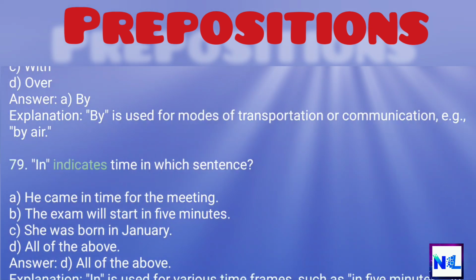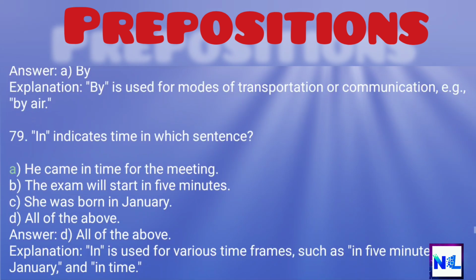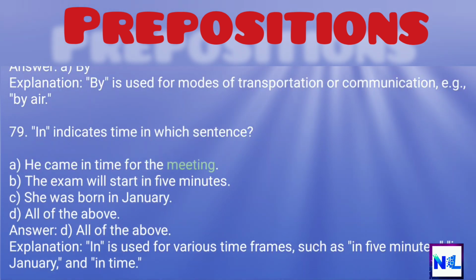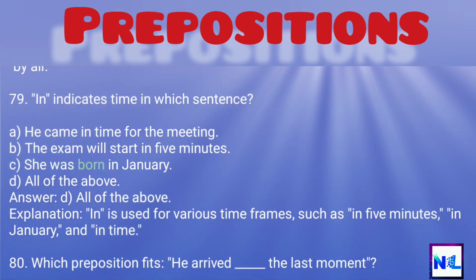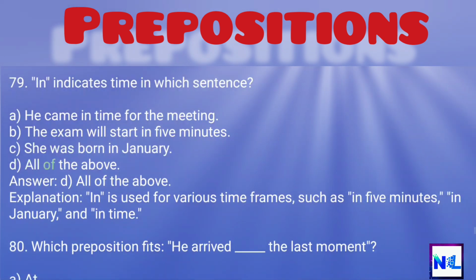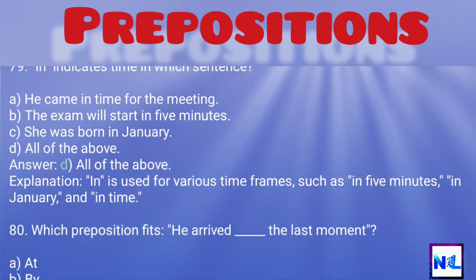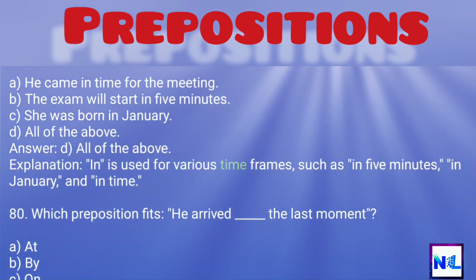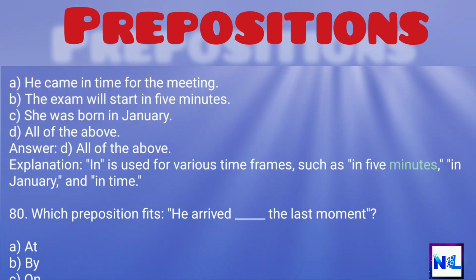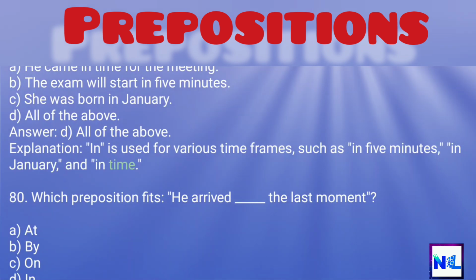79. In indicates time in which sentence? A. He came in time for the meeting. B. The exam will start in 5 minutes. C. She was born in January. D. All of the above. Answer: D. All of the above. Explanation: In is used for various time frames, such as in 5 minutes, in January, and in time.